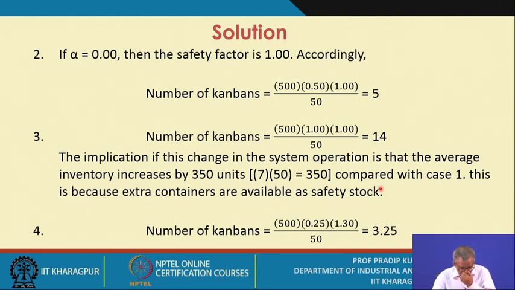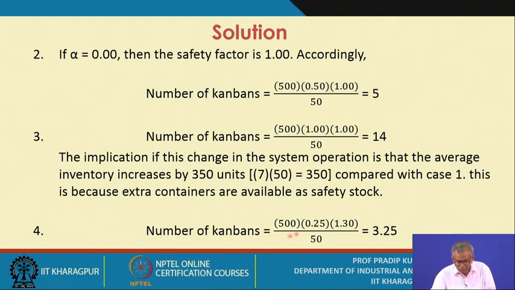This is because extra containers are available as safety stock. What is important is that initially the lead time was 0.5, now it has become 1. So this is also affecting the number of Kanbans and the average inventory.